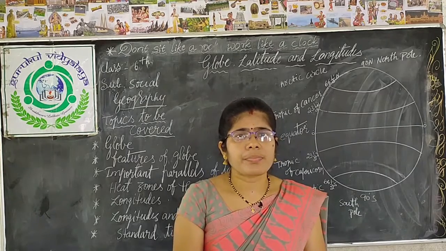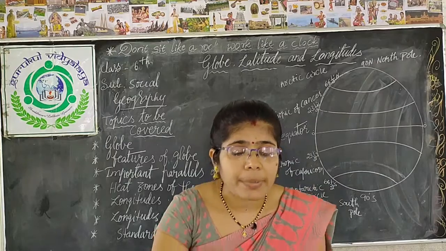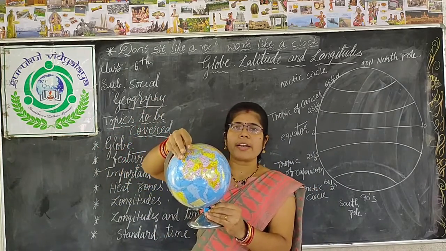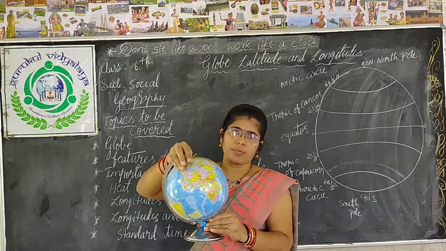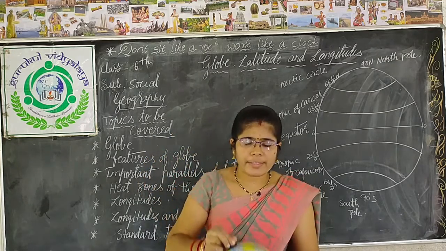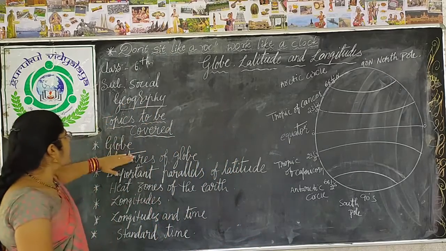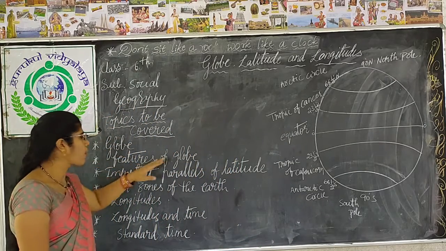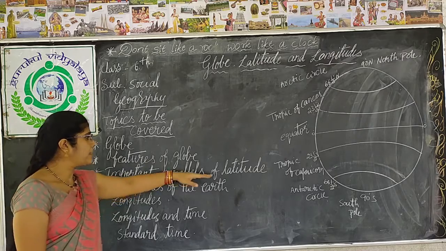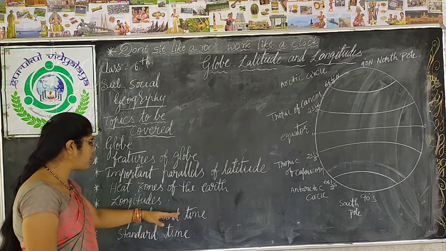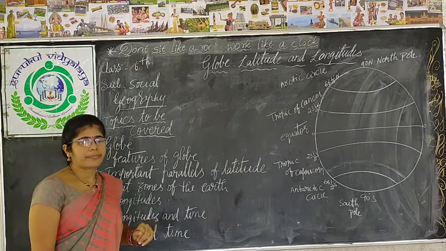It is bulged at the equator and flattened at the north pole and the south pole. See, in this chapter we are going to discuss globe, features of globe, important parallels of latitude, heat zones of the earth, longitudes and time, and standard time.